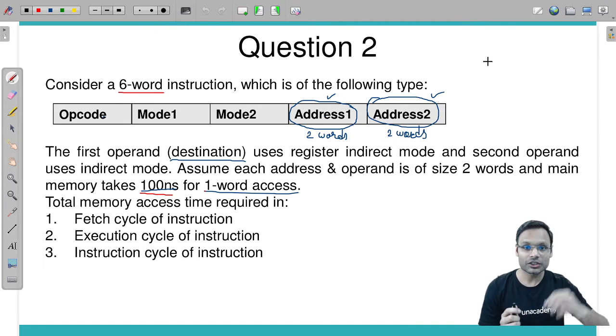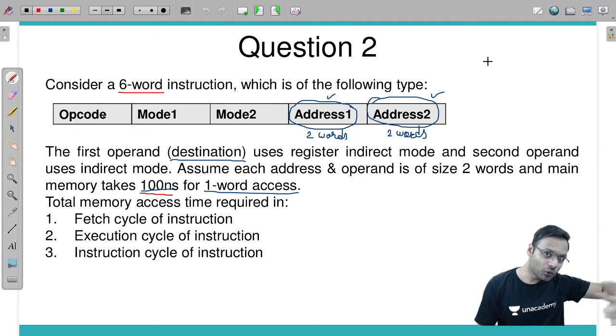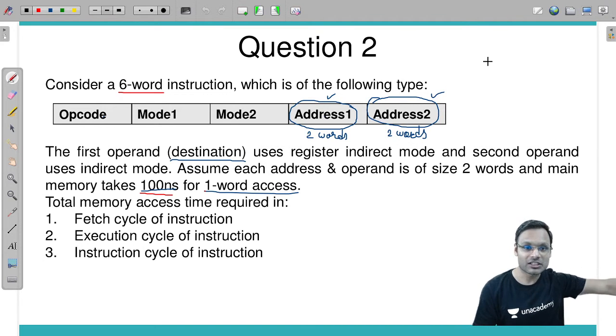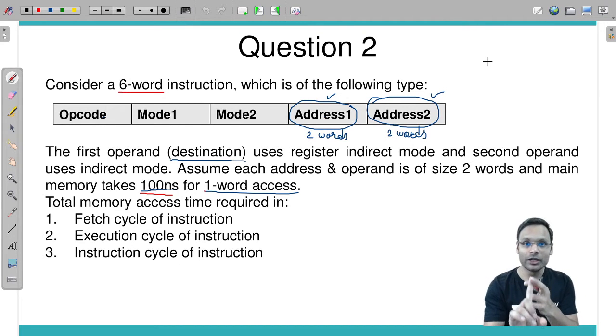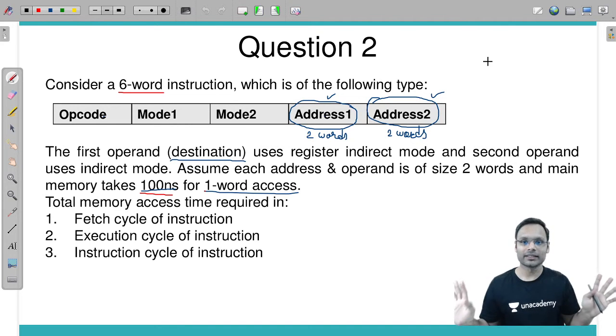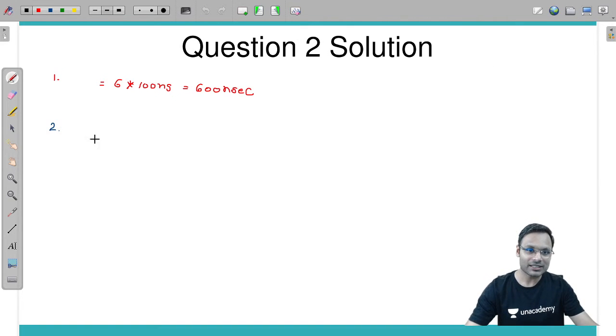Execution cycle of instruction means you need to keep aside the fetch cycle. Apart from that, all the remaining phases, including decode, address calculation, operand fetch, and everything. If you are calculating the time in the execution cycle, then you need to take out how much time is required for operand fetch only.